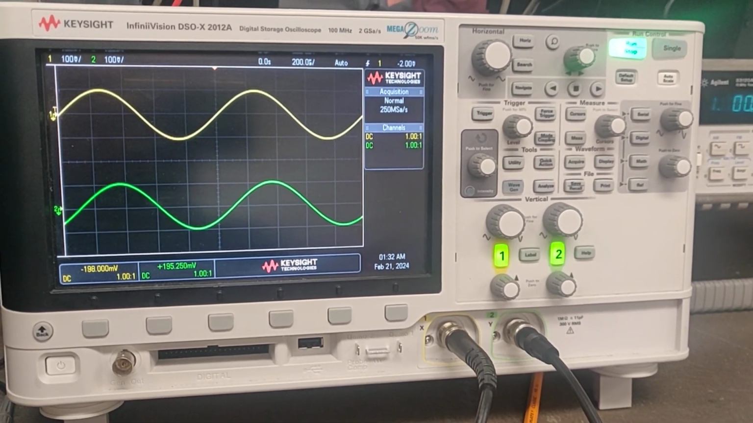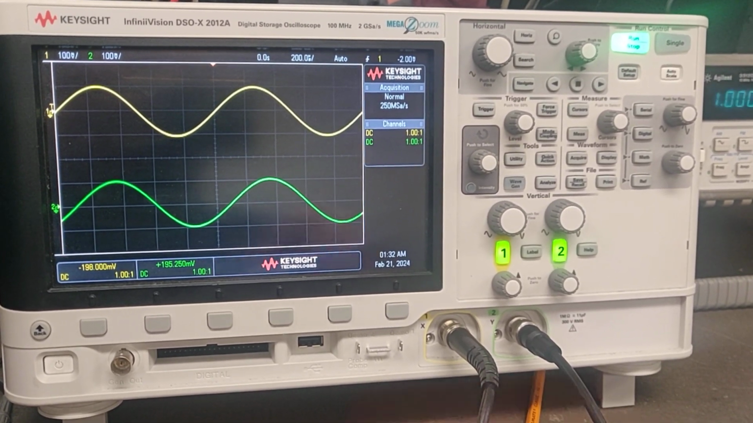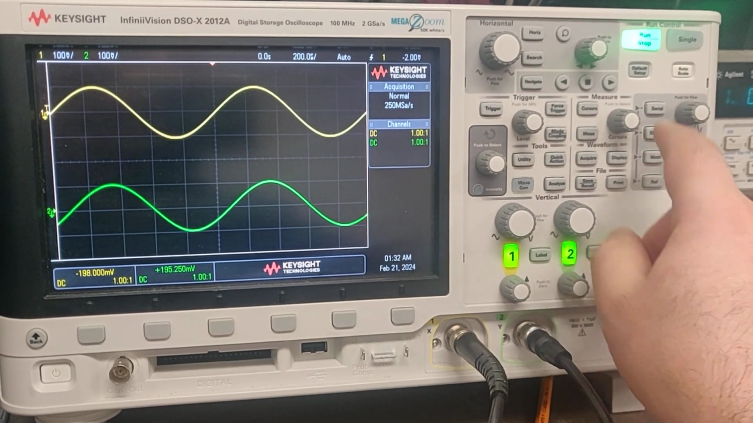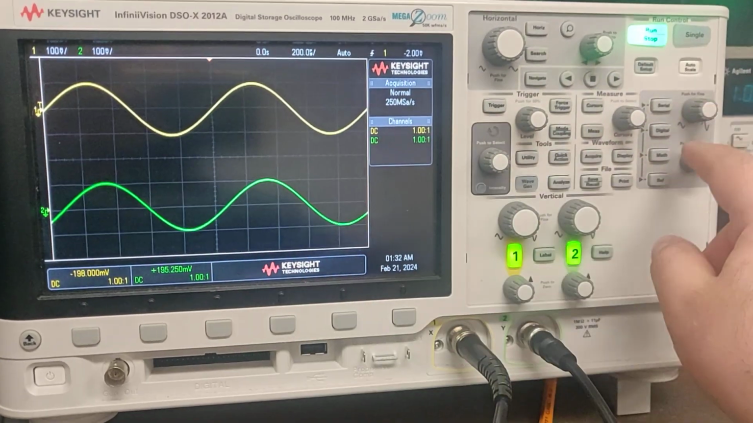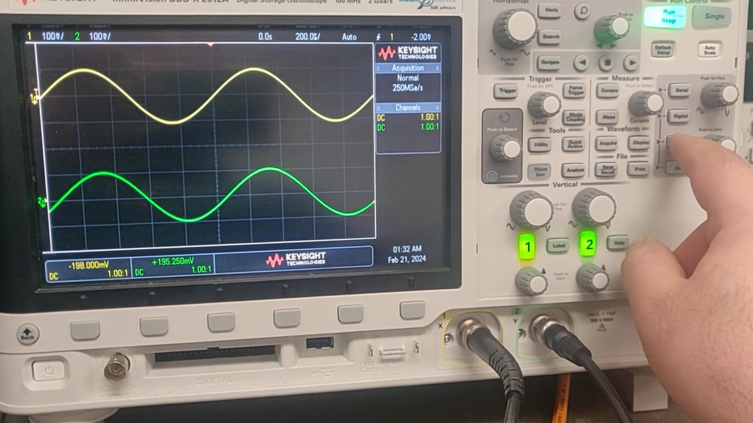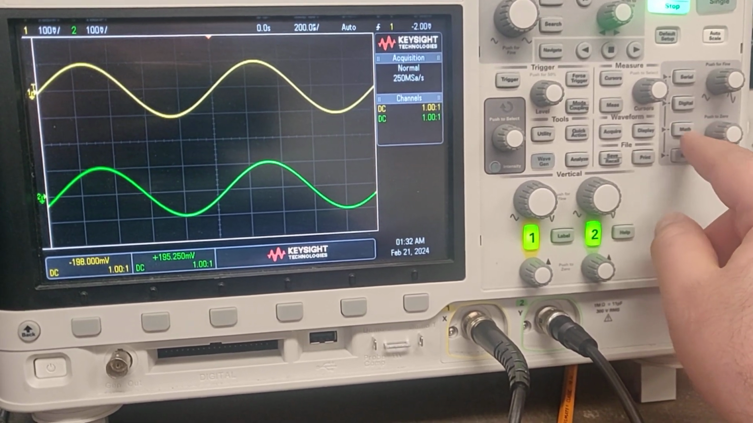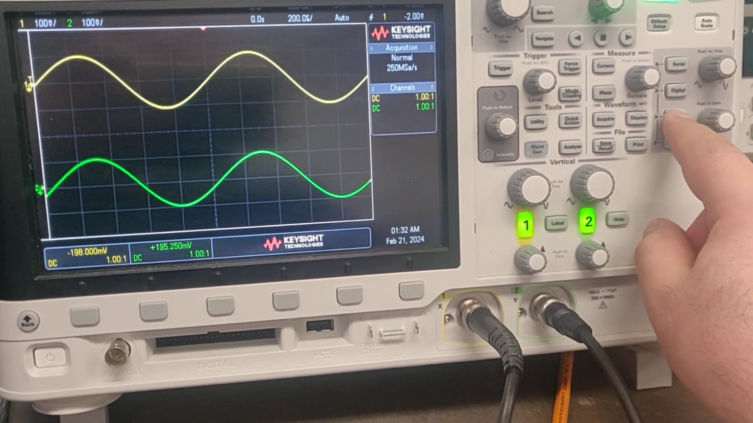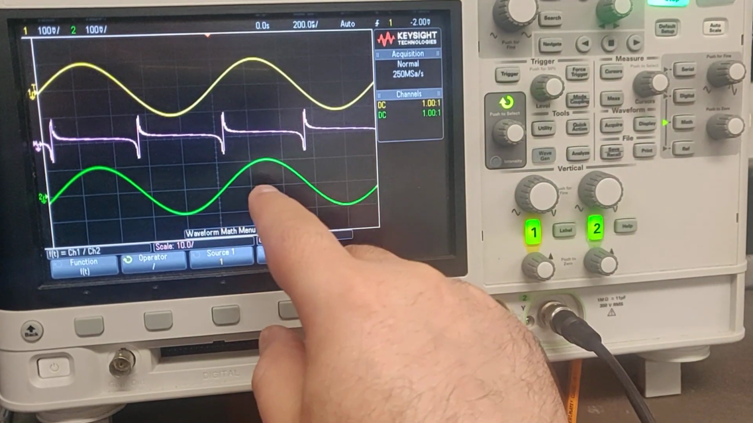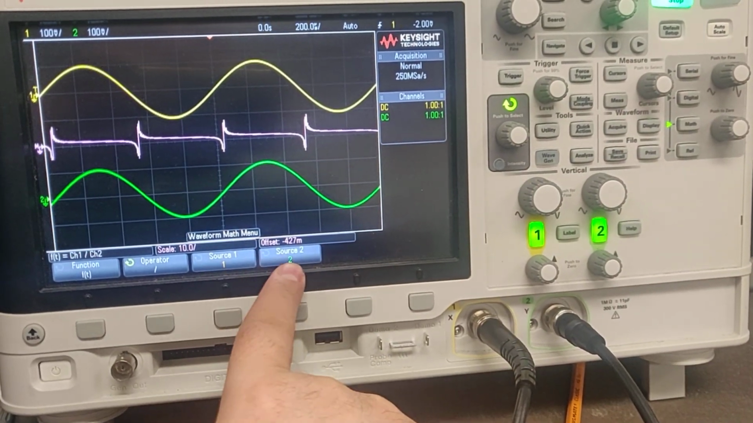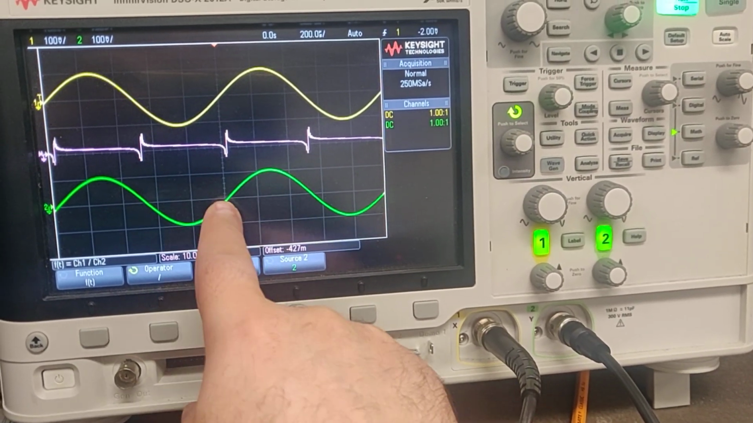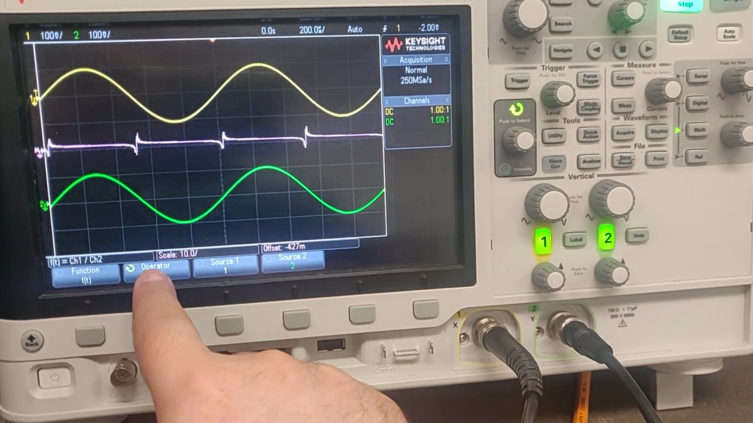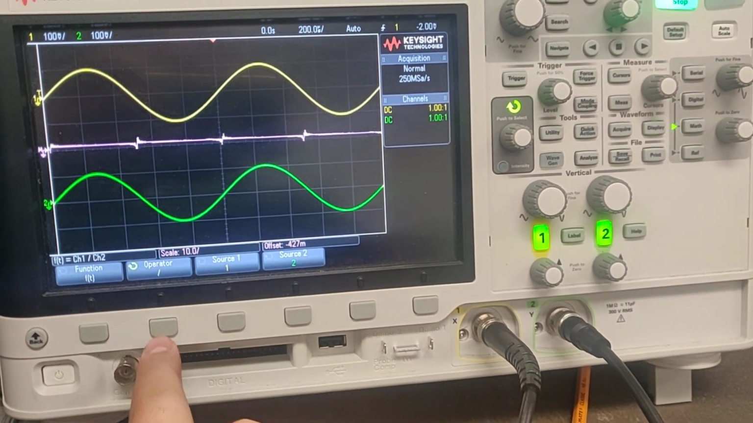How to use the math function on the oscilloscope. You have two signals. If you want to add or subtract or divide them, you click the math button. There is your source 1, this is your source 2. Source 2, source 1. The operator is dividing it.